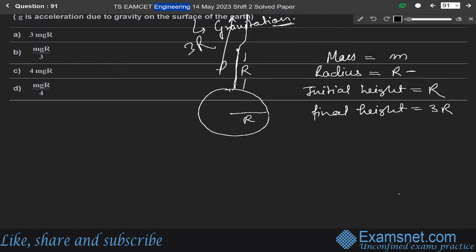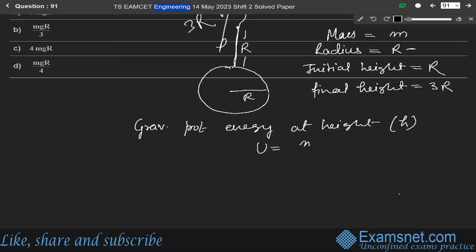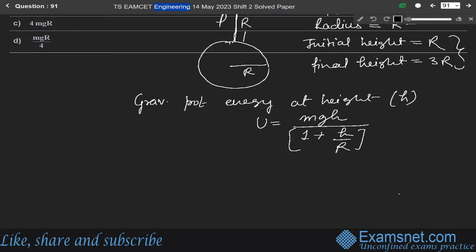So for this, the gravitational potential energy at height h is given as mgh over 1 plus h over r, from the surface of the earth. So now we will use the conditions that are given in the question.